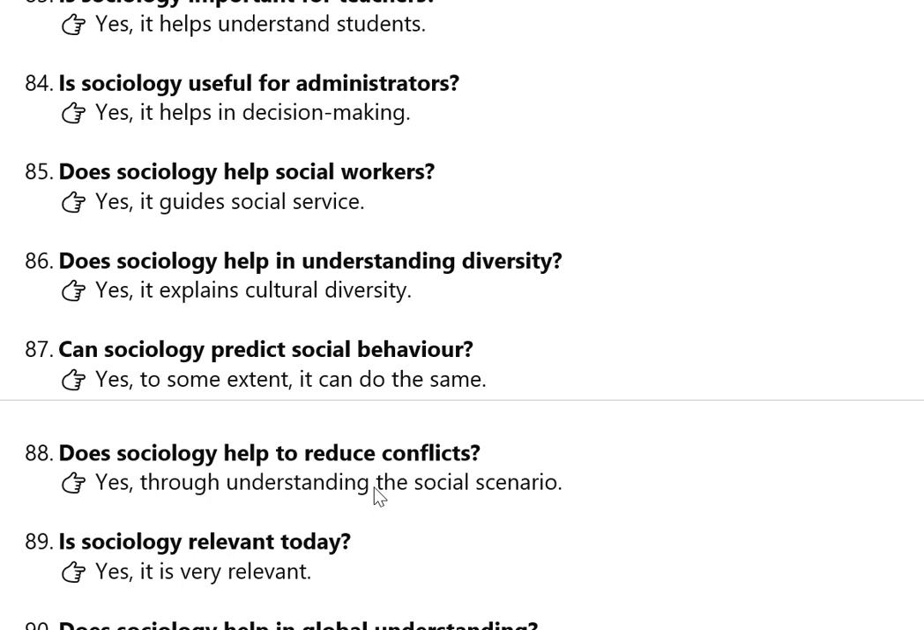Now we have 86th question. Does sociology help in understanding diversity? Yes, it explains cultural diversity. Can sociology predict social behavior? Yes, to some extent it can do the same. Does sociology help to reduce conflicts? Yes, through understanding the social scenario, it can solve the conflicts which are happening in the society.